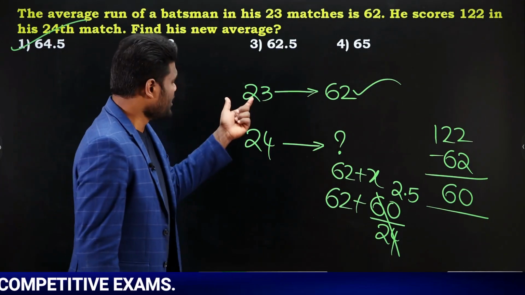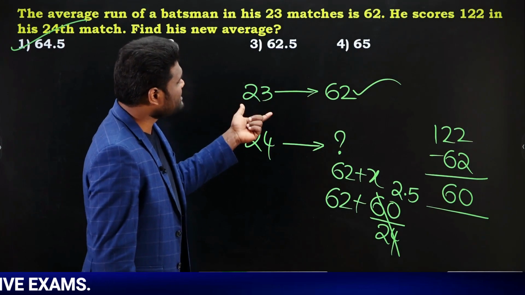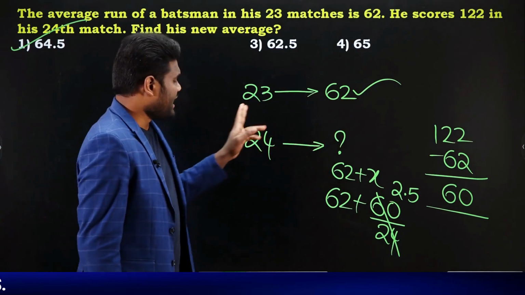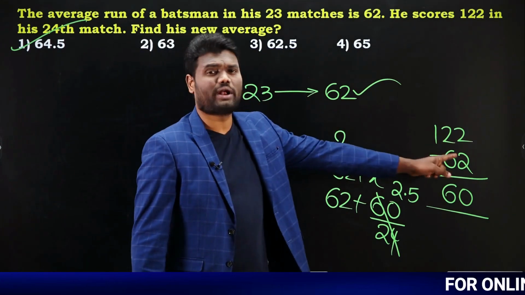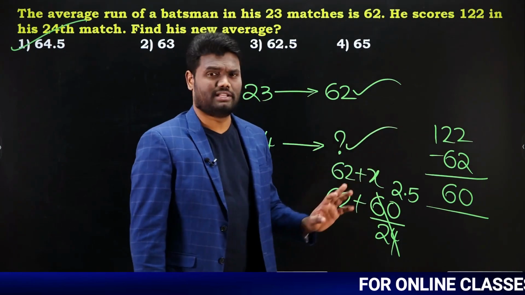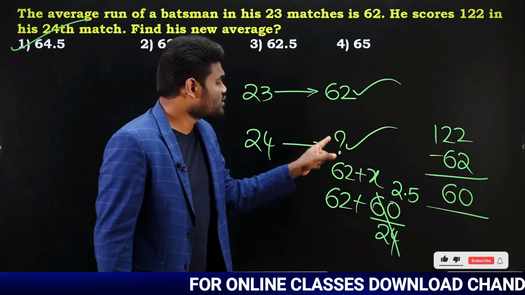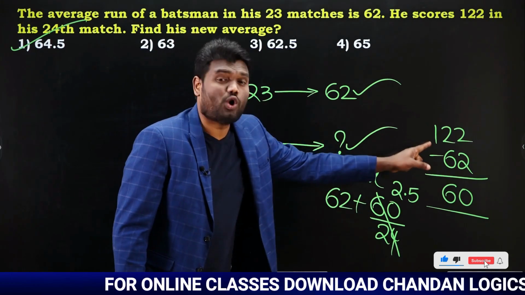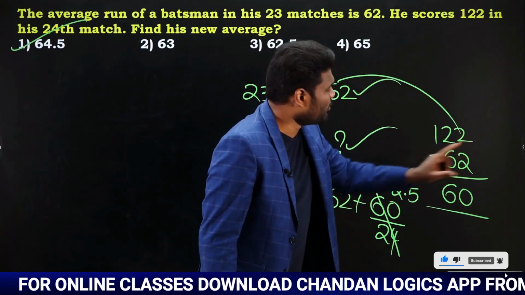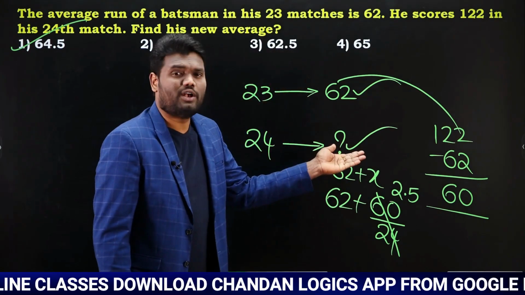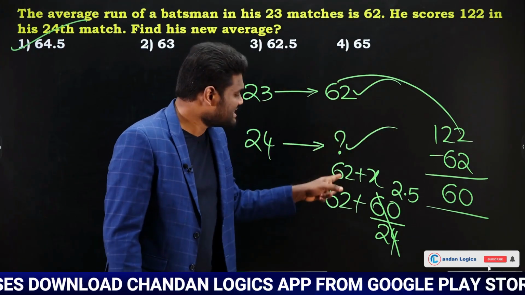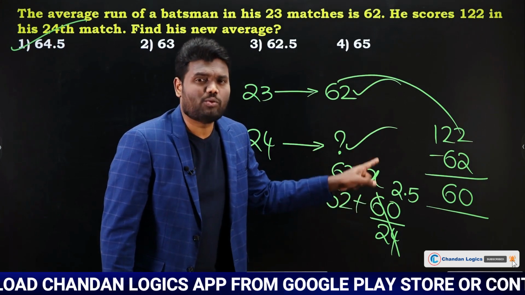Just listen here carefully. 23 matches, average is 62. In the 24th match, he scored 122 runs. What is the new average? Then what I have done: for 23 matches the average is 62, and for the 24th match, as he scored 122 runs, which is more than this, the average value should be more than 62, which means 62 plus something. I need to find what this something is.